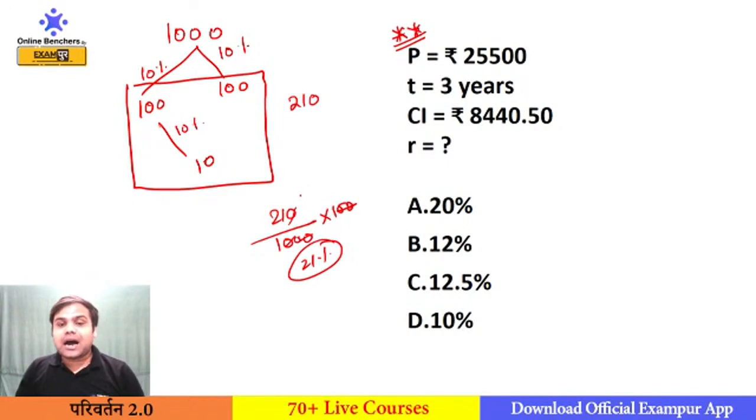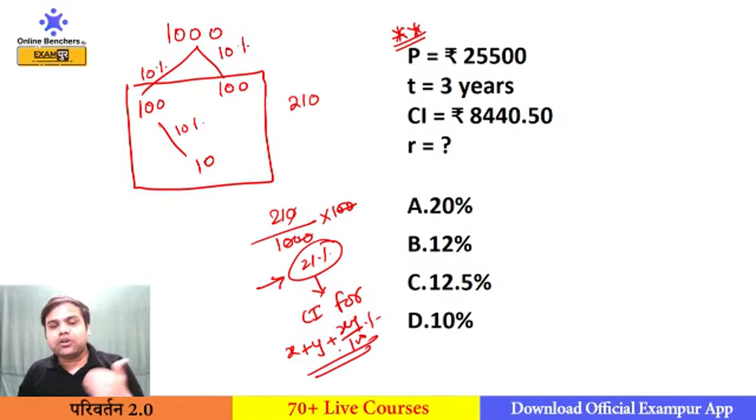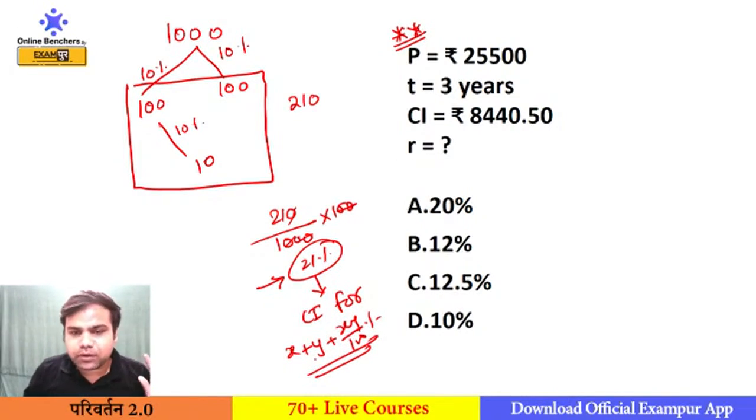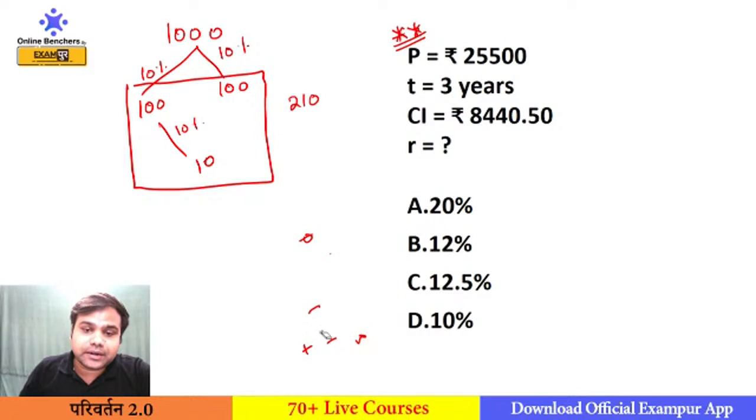But if I ask you what is the rate of interest, you are not able to give me the answer, because this is the compound interest for 2 years, and the compound interest for 2 years is x plus y plus xy by 100%. You need to calculate the rate of interest from this formula, which will become very calculative for all of you. So what will we do for finding the rate of interest?